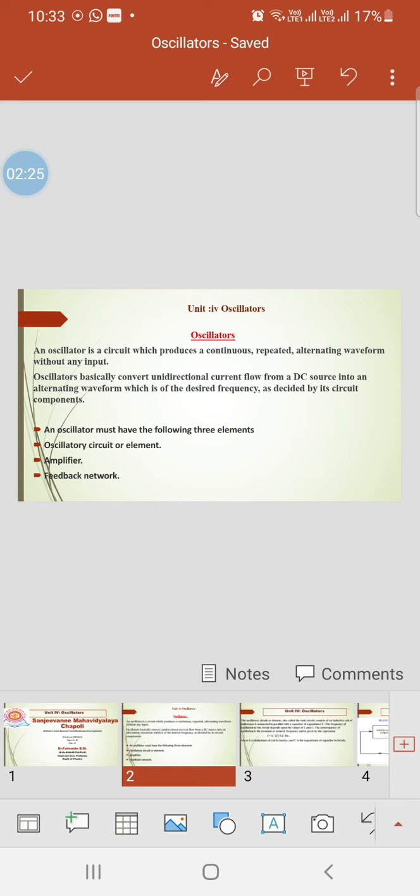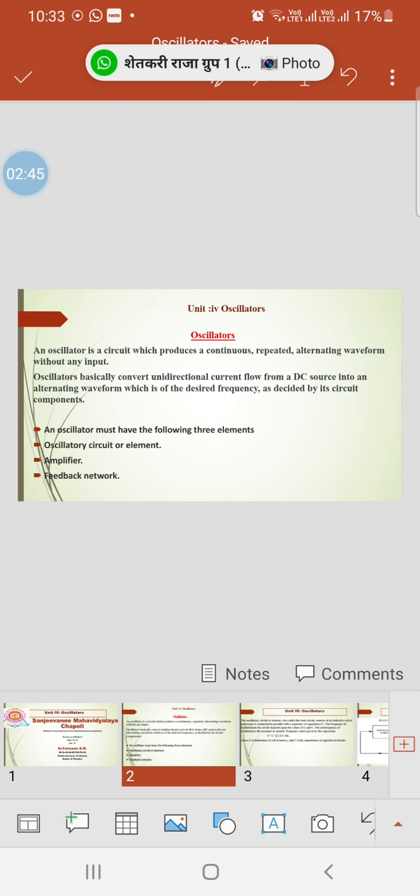Means by designing the circuit with suitable components, we can obtain the AC waveform of our desired frequency.